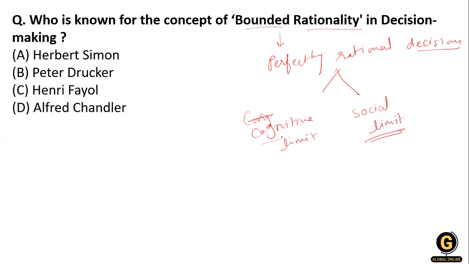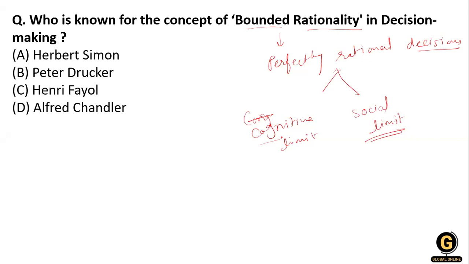So what is the cognitive limit? The cognitive limit is where you find difficulty in obtaining and processing all the information needed. And what is the social limit? The social limit means your personal and social ties among individuals. These are the two limits that bound a rational decision-making process.